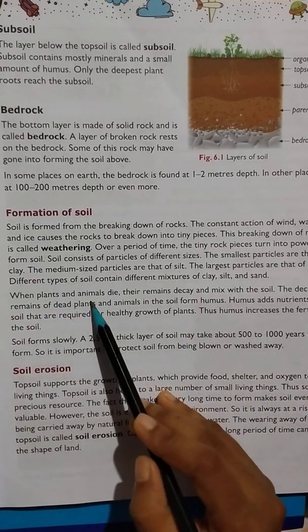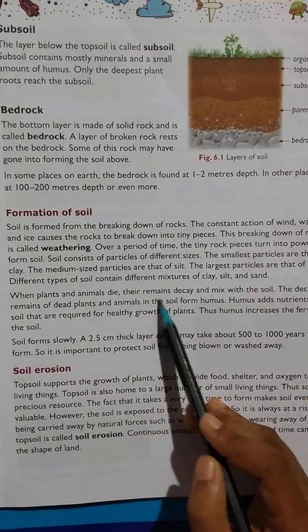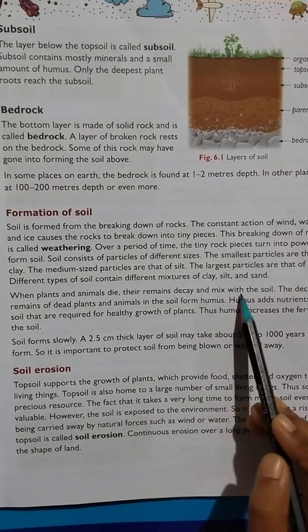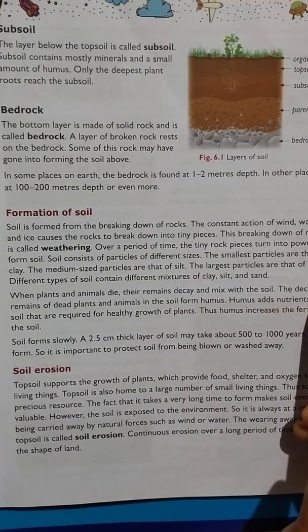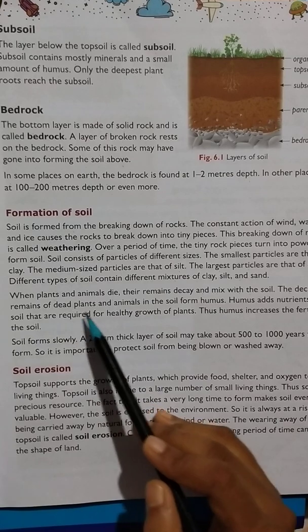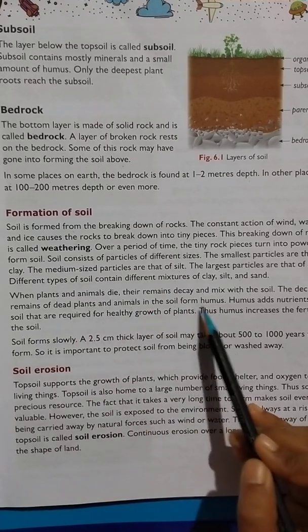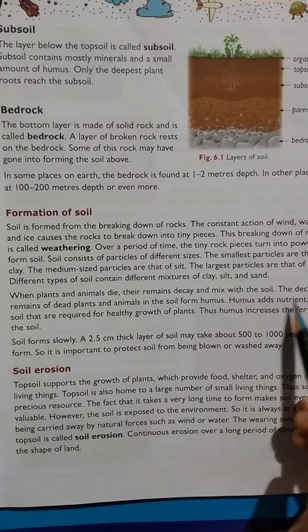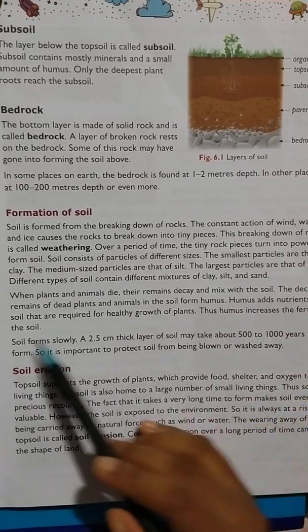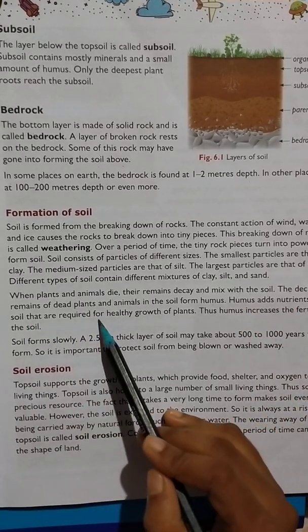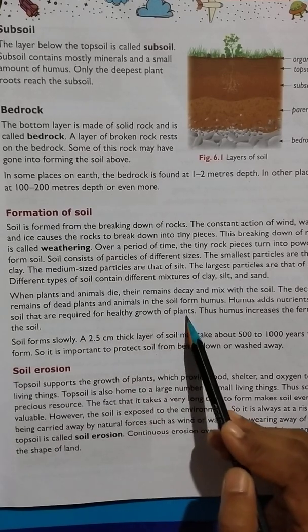When plants and animals die, their remains decay and mix with the soil. The decayed remains of dead plants and animals in the soil form humus. Humus adds nutrients to the soil that are required for healthy growth of plants.